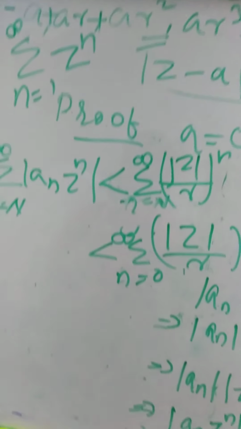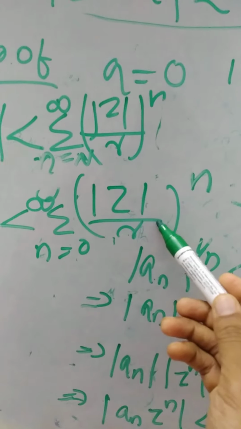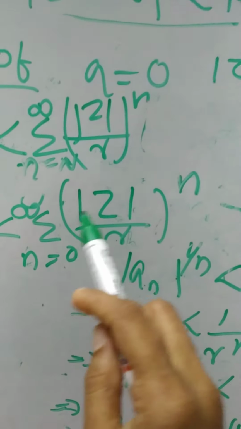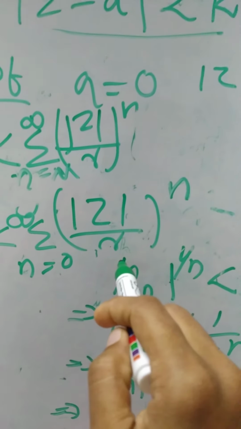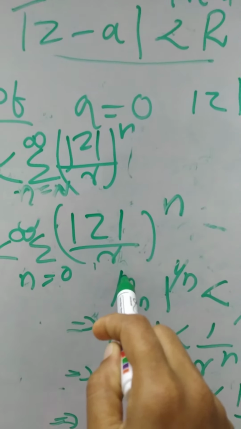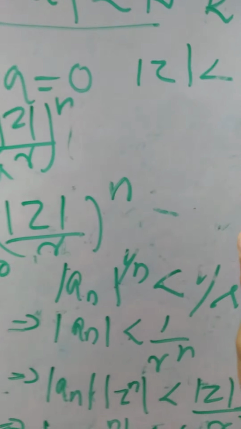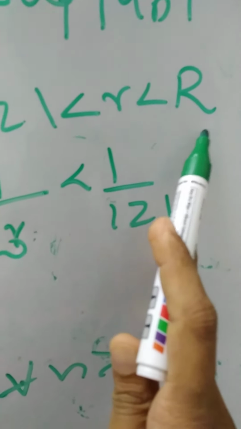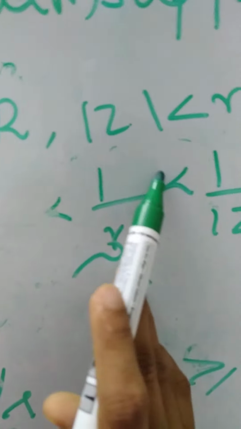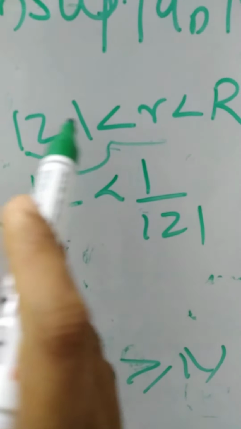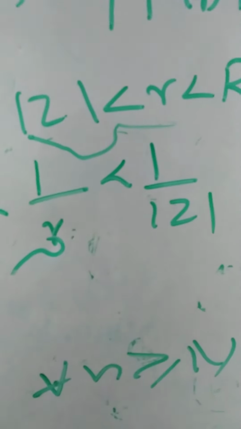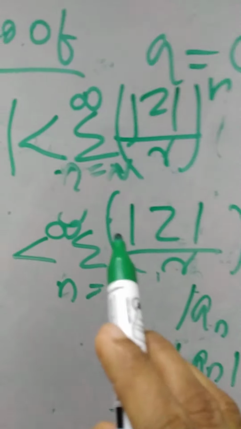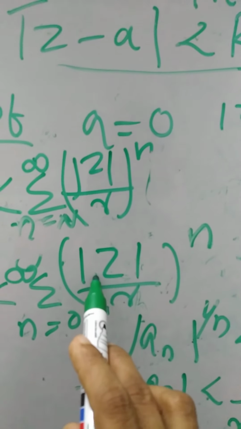So here this is a geometric series, and this series converges if mod z by r is strictly less than 1. From mod z strictly less than capital R, we get mod z by R strictly less than 1. That means the common ratio is strictly less than 1, so this geometric series converges.